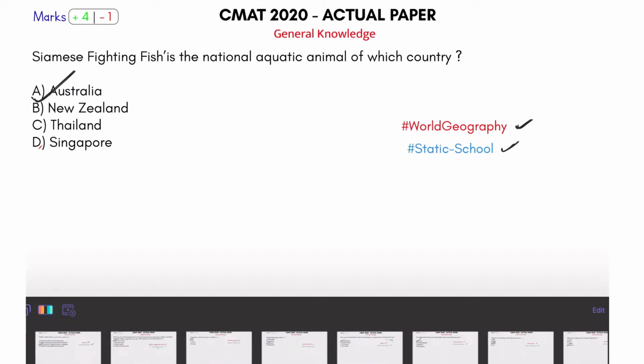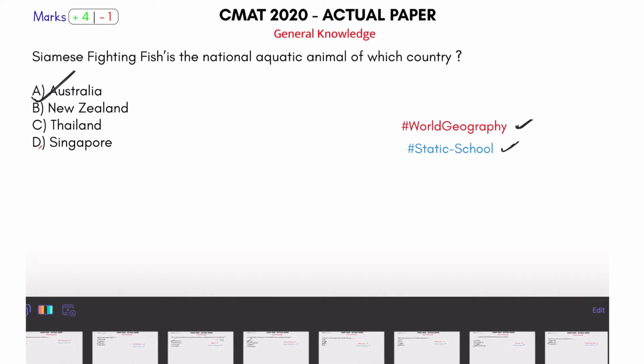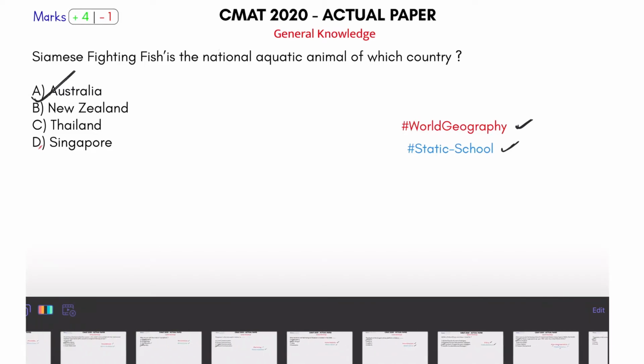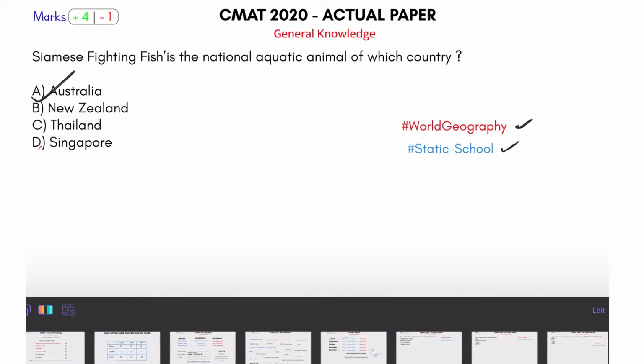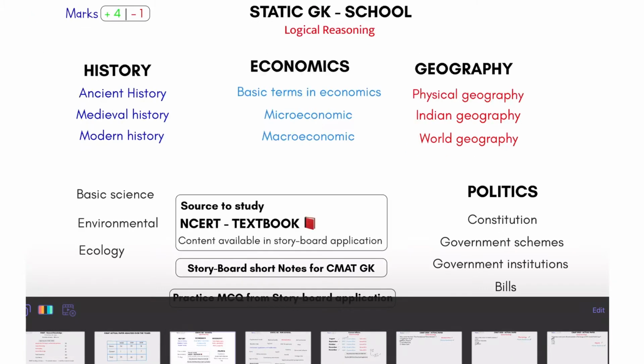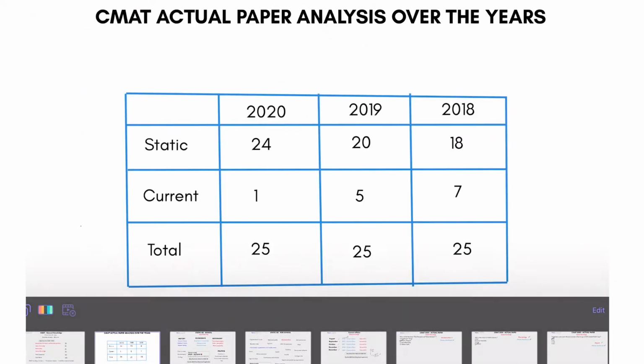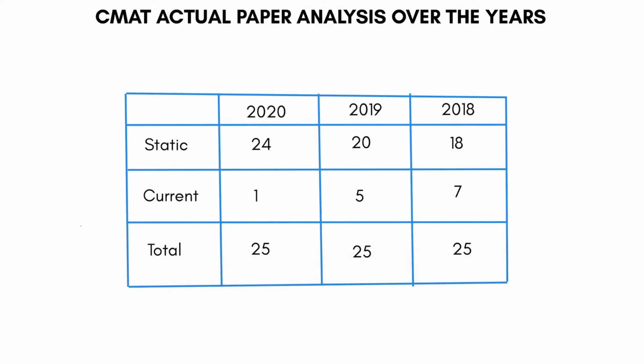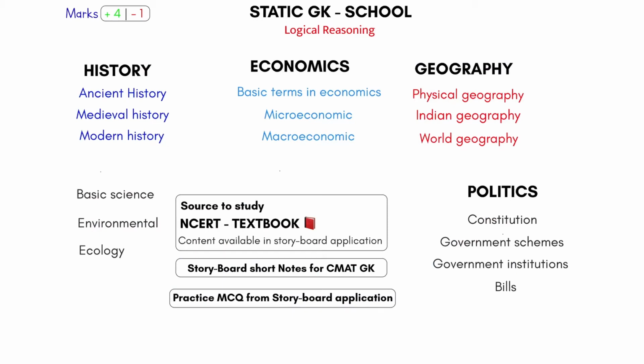The only reason I took so many questions from current affairs is because I wanted you to understand that the questions are being asked only from this domain. Let's come here first. Static and current affairs. Static, I told you, is static school and static non-school. Static school is something that you have studied in school: history, geography, politics, economics.